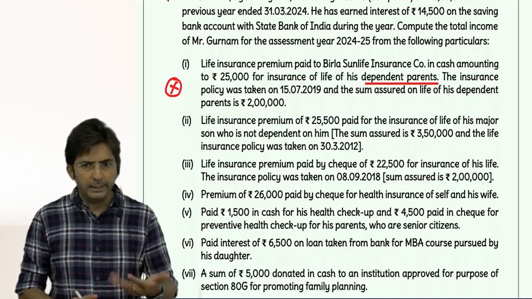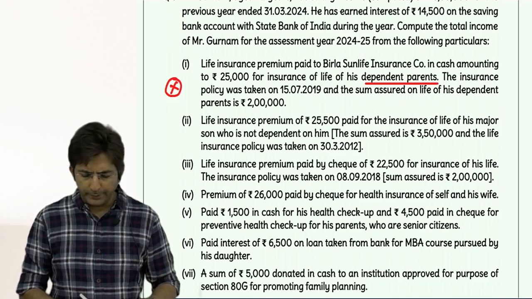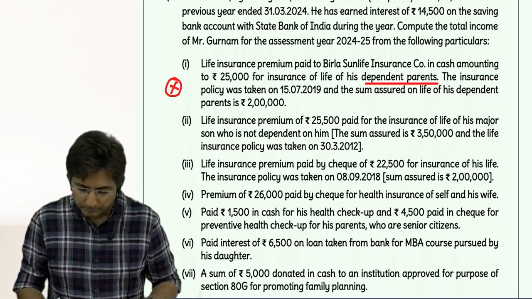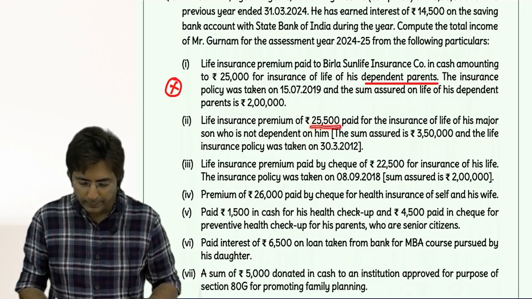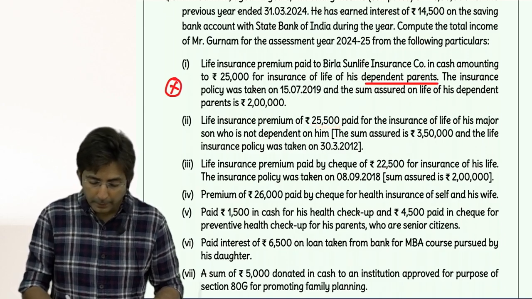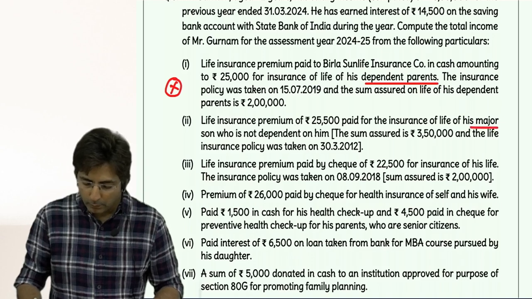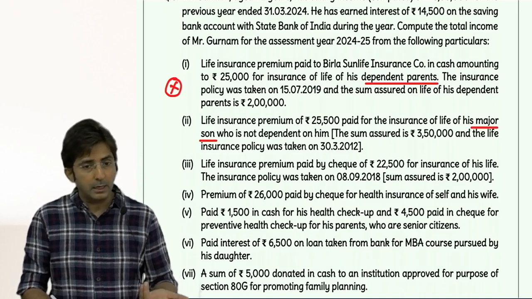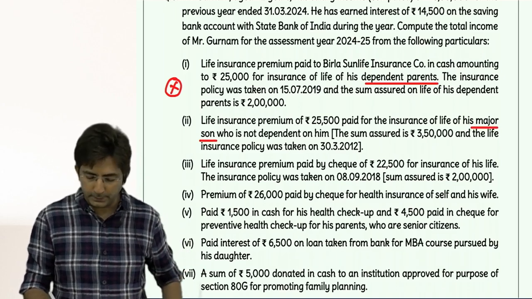So you have to completely ignore this. Next point, life insurance premium 25,500 paid for the insurance of the life of his major son. Tell me, is a major son allowed or not? Who all are allowed? Assessee, spouse and children. So children is allowed, whether major or minor doesn't make any difference.